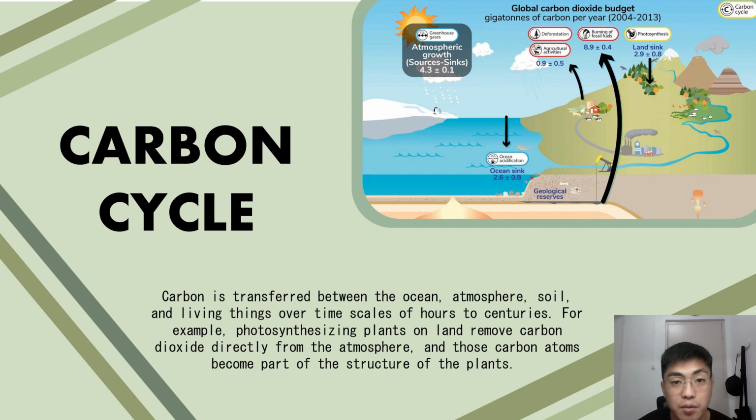As plants are eaten by herbivores, and herbivores are eaten by carnivores, carbon moves up the food web. Meanwhile, the respiration of plants, animals, and microbes returns carbon to the atmosphere as carbon dioxide or CO2. When organisms die and decay, carbon also returns to the atmosphere or is integrated into the soil along with some of the waste. The combustion of biomass during wildfires also releases large amounts of carbon stored in plants back into the atmosphere. So that is the carbon cycle.